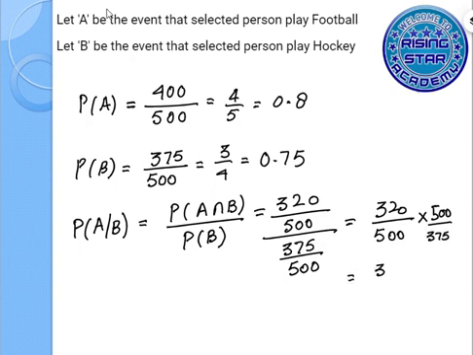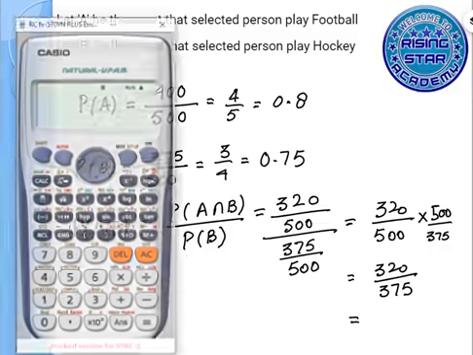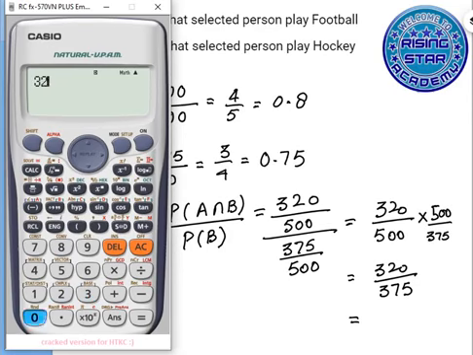Now I have 320 over 375, and simplifying, 320 divided by 375 becomes 0.85. So 0.85 would be the final answer. Thank you very much.